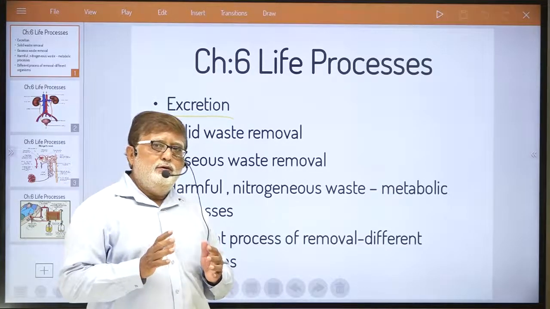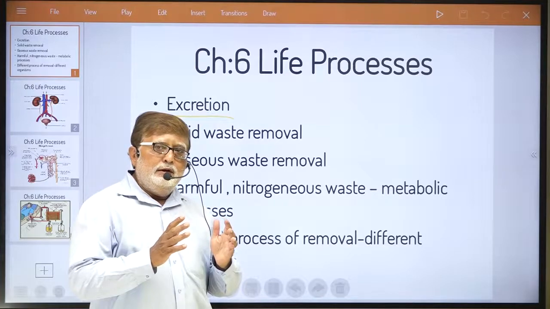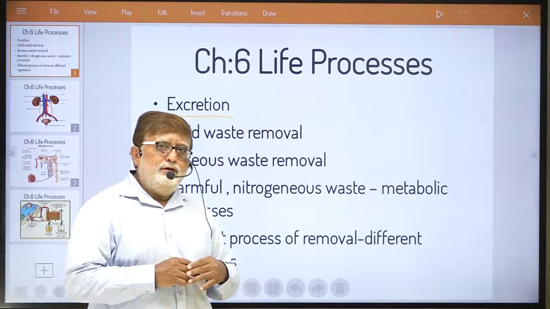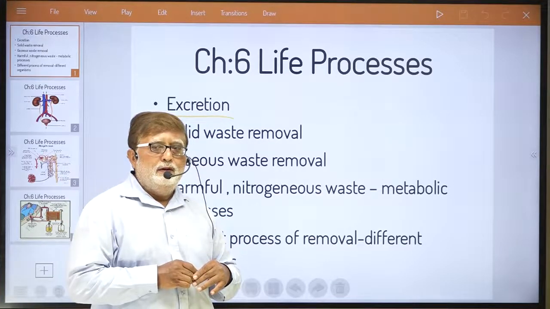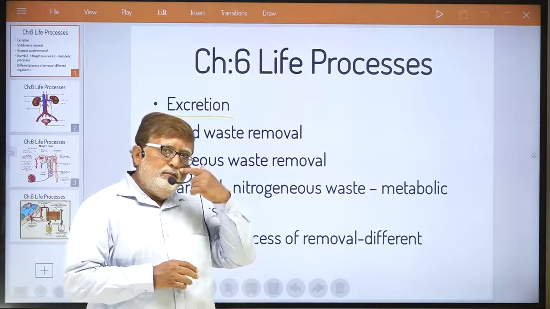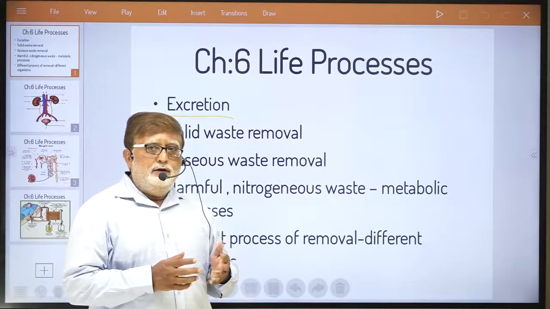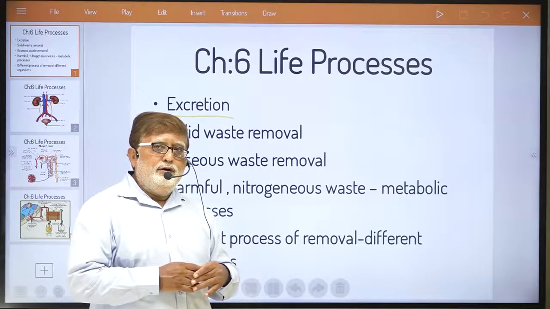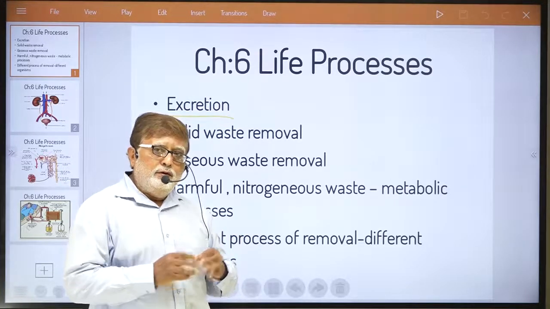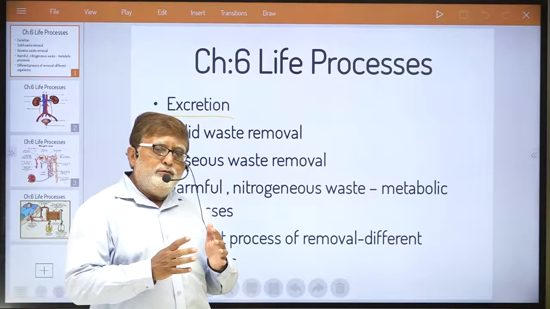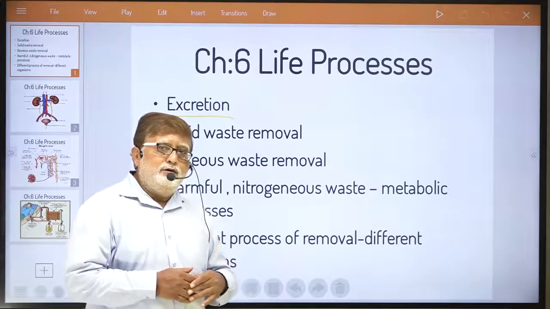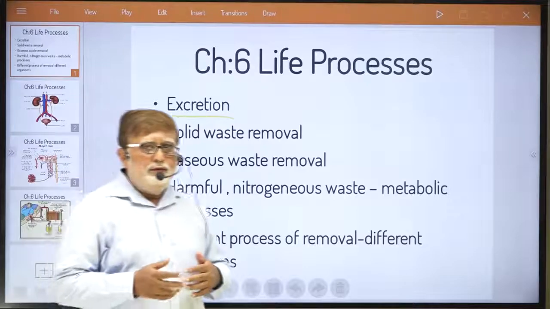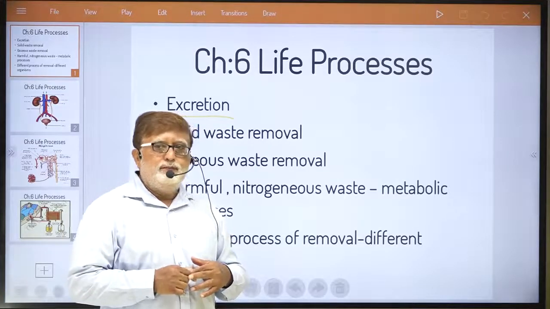You all know that all our cells are one type of factories in our body. All cells of our body are involved in metabolic reactions. On account of all these metabolic reactions, lots of waste is produced.